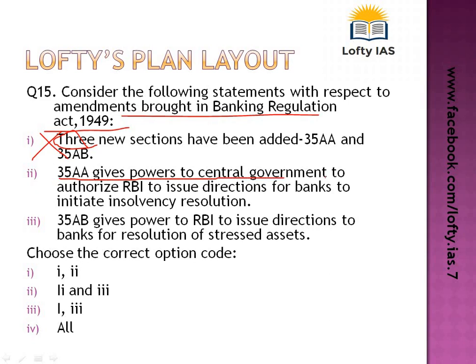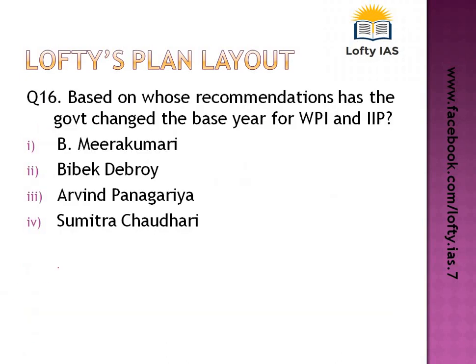35AA gives power to the central government. See, here the powers have been given to the central government to authorize RBI to issue directions for banks to initiate insolvency resolution. So actually 35AA gives power to the central government to authorize RBI to issue directions for banks to initiate insolvency resolution by the banks. 35AB gives powers to RBI to issue directions. This time the powers have been given to RBI to issue directions to banks for resolution of stressed assets. So 2 and 3 becomes correct.